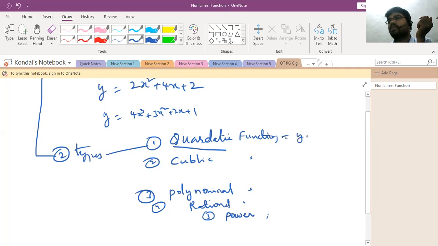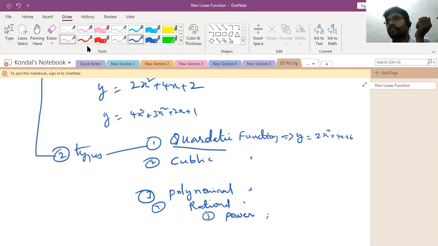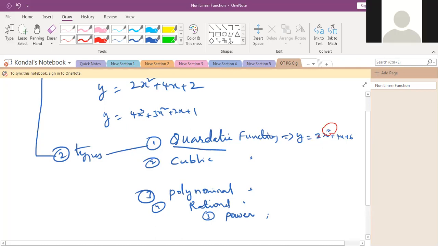Example, y is equal to 2x square plus 4x plus 6. Here, how much is the power value? 2 only. So when the power value is equal to 2, that function is said to be a quadratic function. Is it clear?